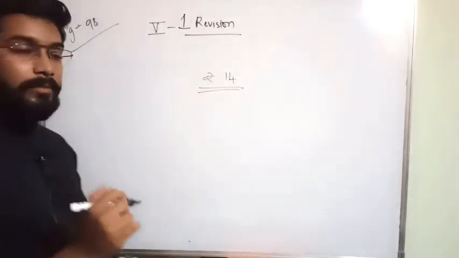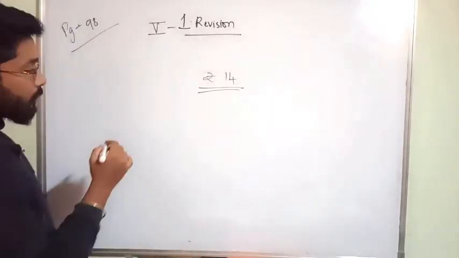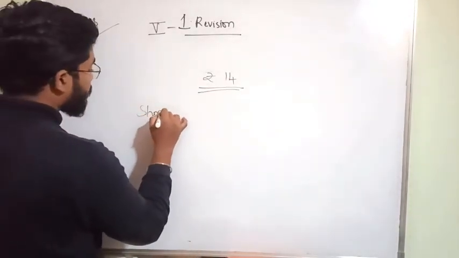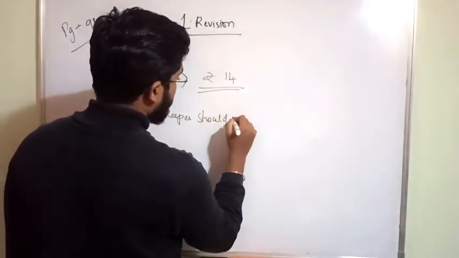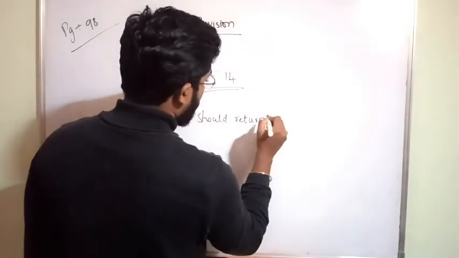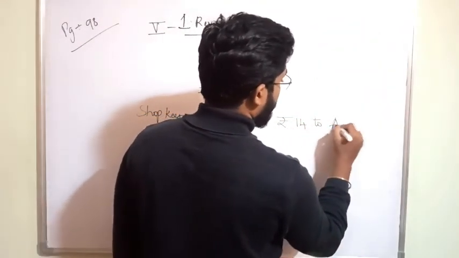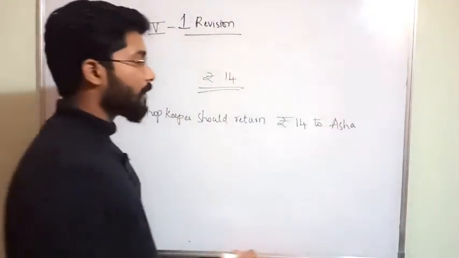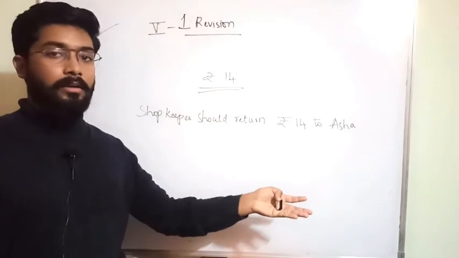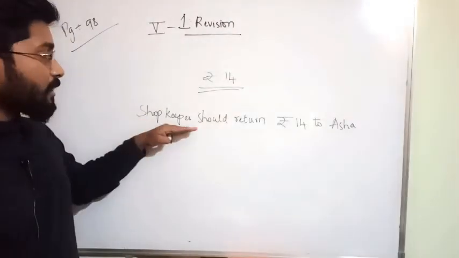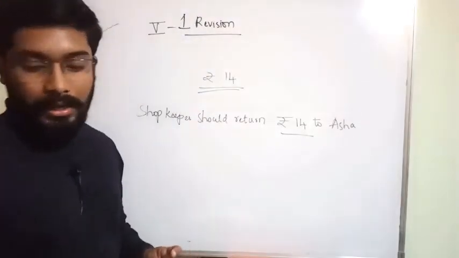So the final statement should be, what is that? Shopkeeper should return 14 rupees to Asha. This is your final statement, because he asked how much money should be returned to Asha from the shopkeeper. So shopkeeper should return 14 rupees to Asha. That is your answer. Okay.